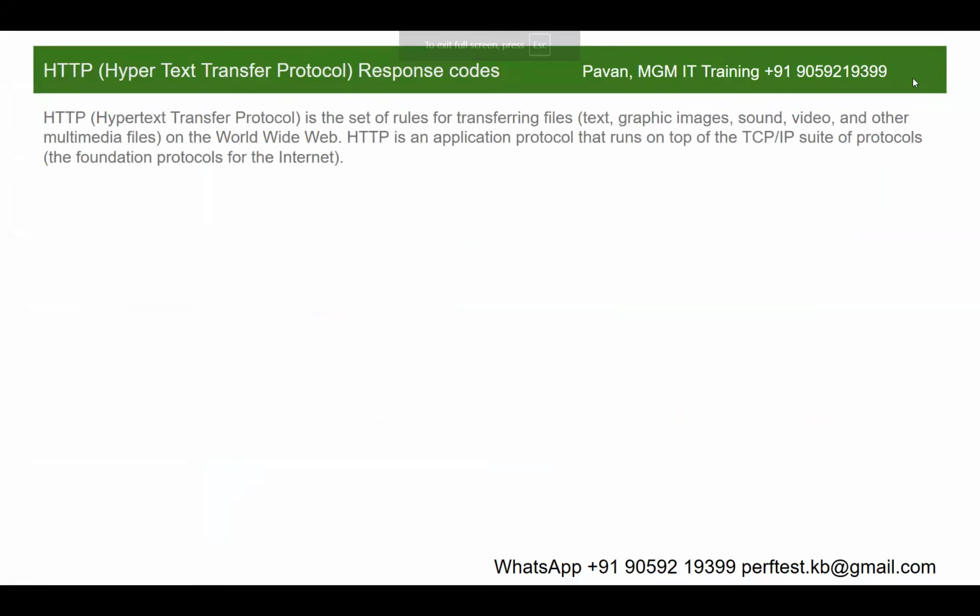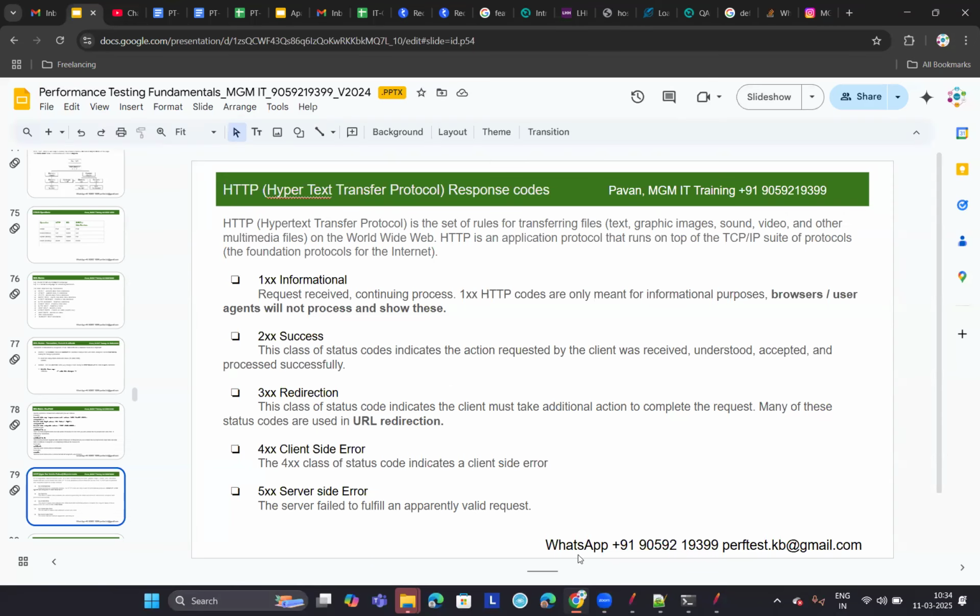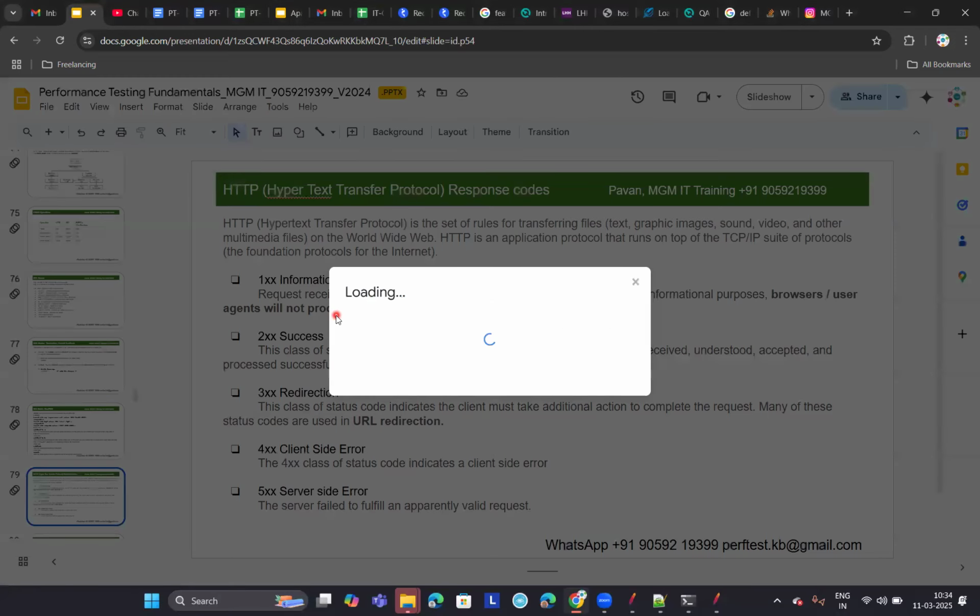So what is HTTP? First of all, HTTP is a set of rules for transferring files, or HTTP is a protocol, right? HTTP is a set of rules for transferring files on the World Wide Web. One second, let me use Spotlight. So HTTP is an application protocol that runs on top of the TCP/IP suite of protocols.